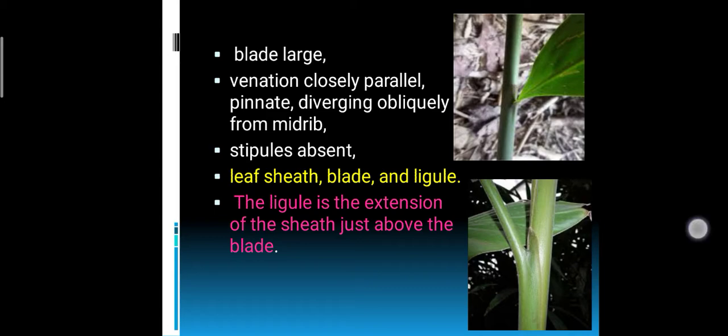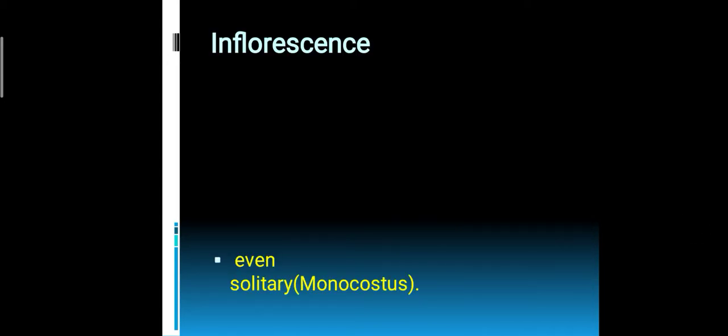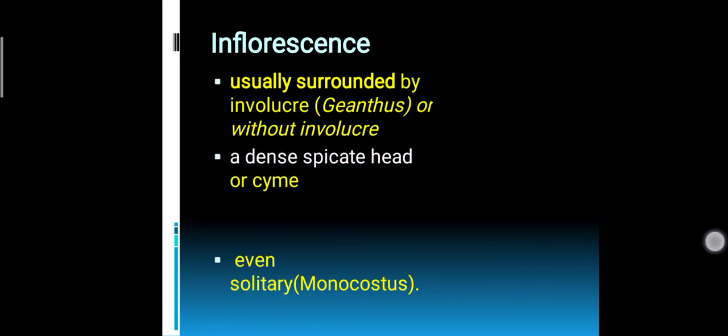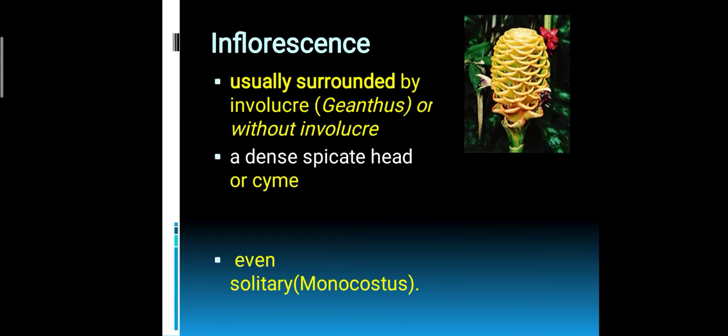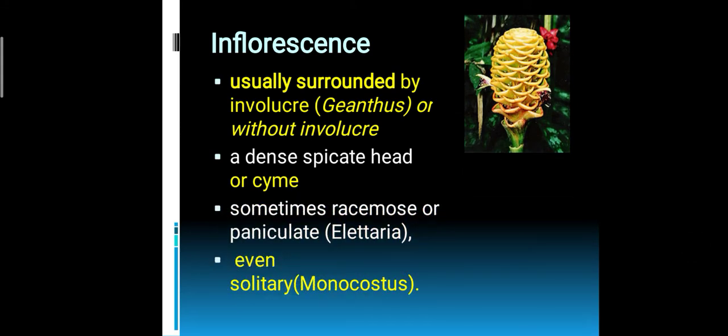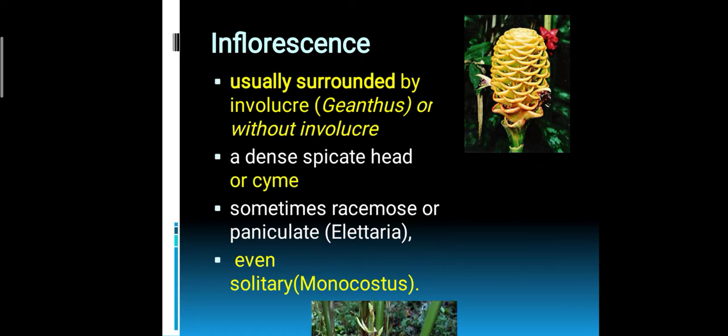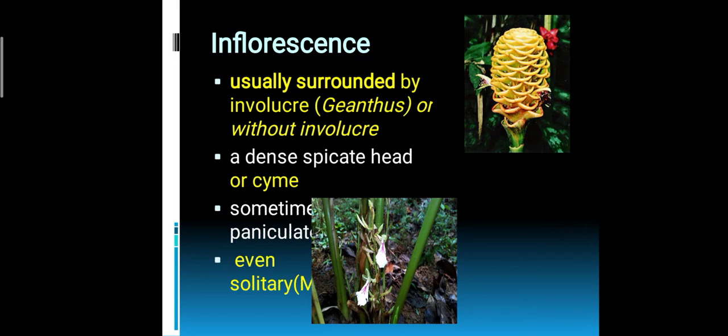Now the inflorescence is very important, because it is usually covered with bracts, and a dense spicate head or cyme is present, sometimes solitary, and you can also observe paniculate inflorescence in Elettaria. This is the first picture, which shows the inflorescence spike, and the second one is racemose inflorescence. Another important picture you can see is Elettaria, cardamom, which has panicles.